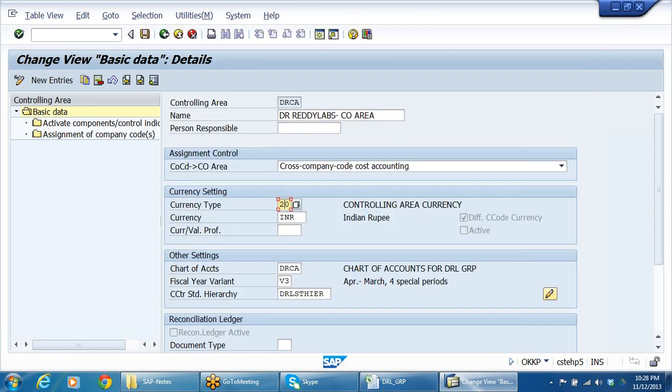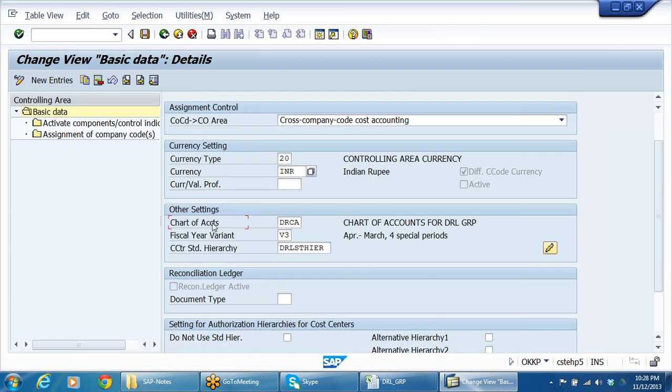Right, type 20 I have taken. Currency INR, chart of accounts DRCA, fiscal year variant V3, and I am creating one standard hierarchy, DRL STHIER. So that is nothing but at group level, I am creating one topmost hierarchy that represents the topmost hierarchy in the cost accounting hierarchy.